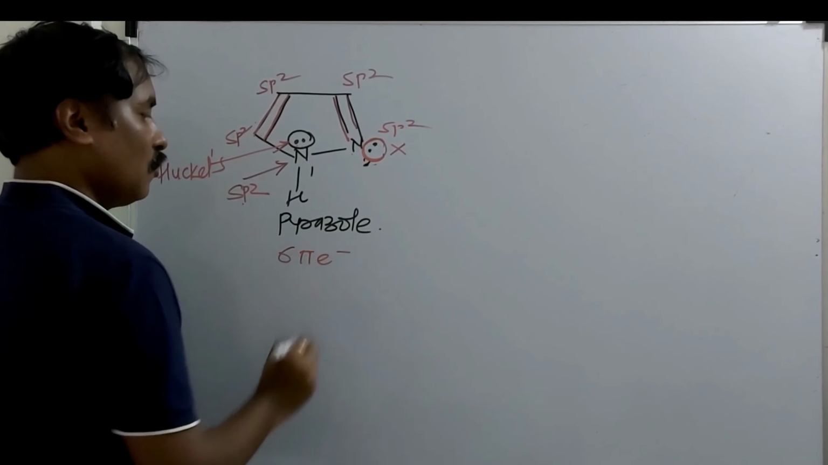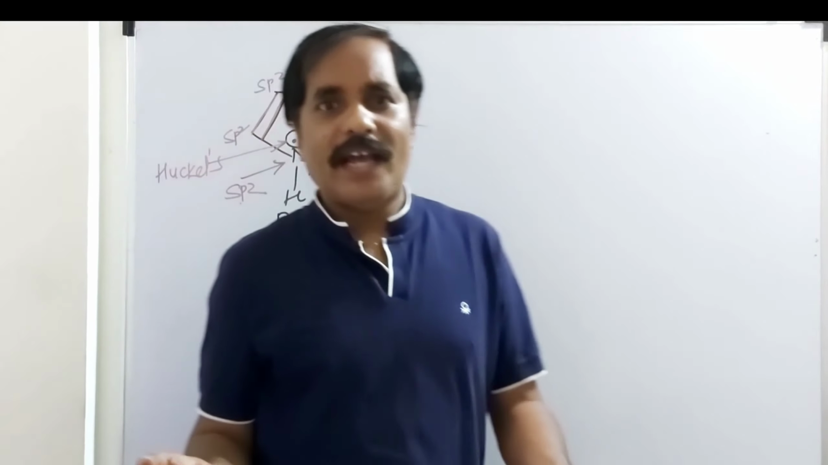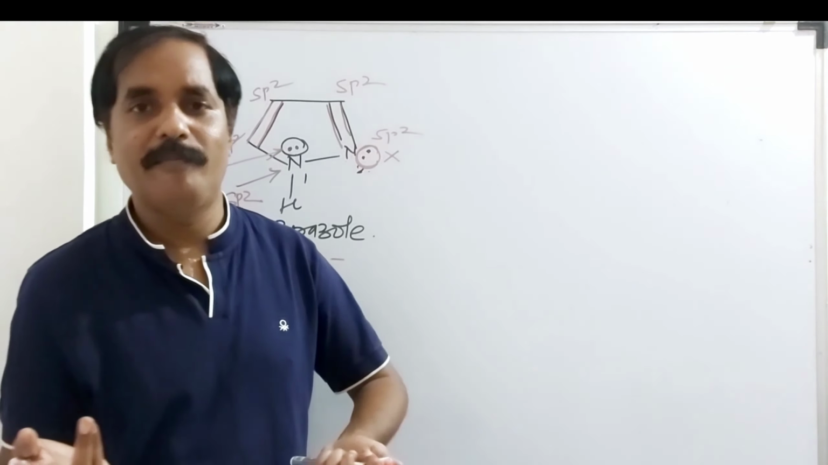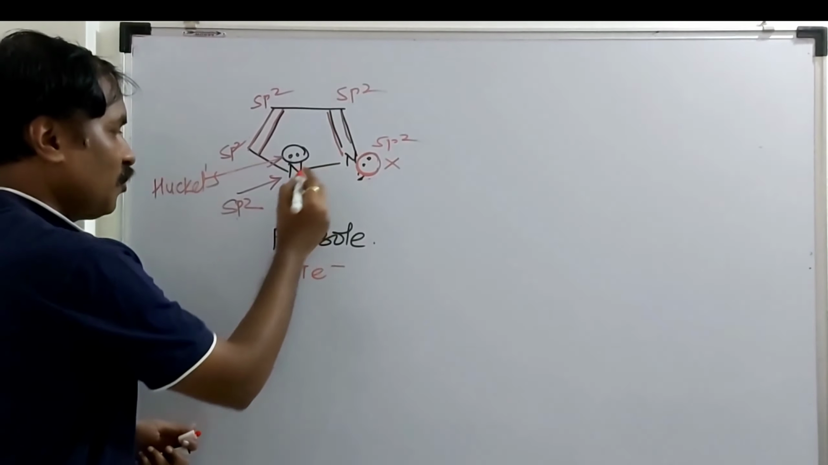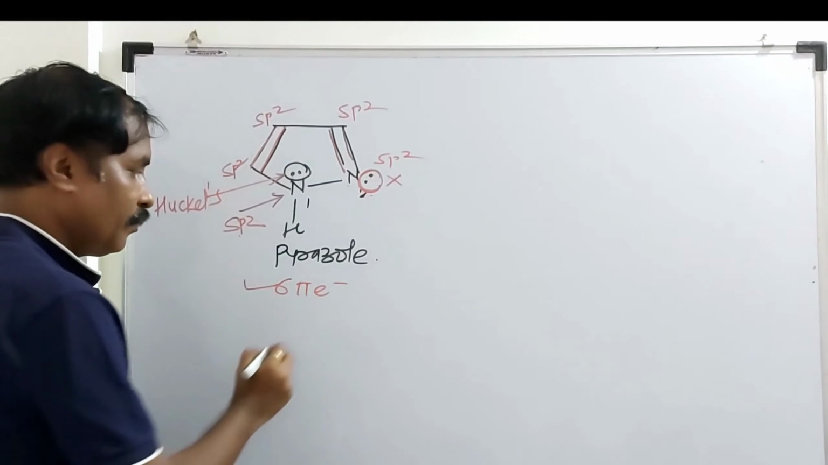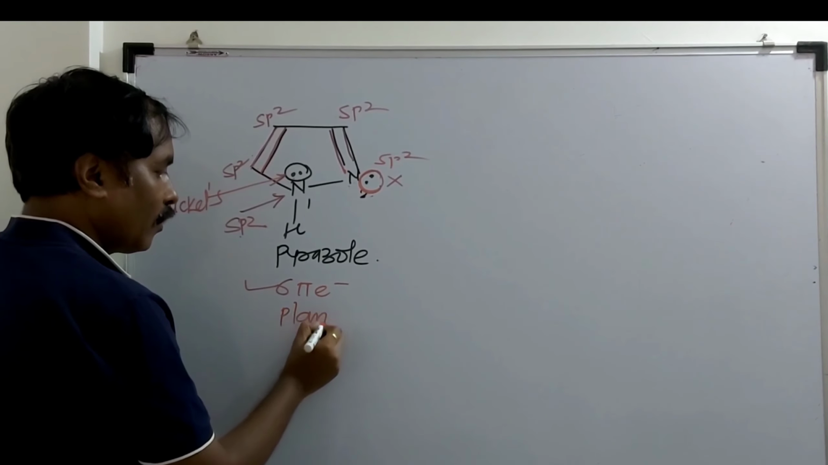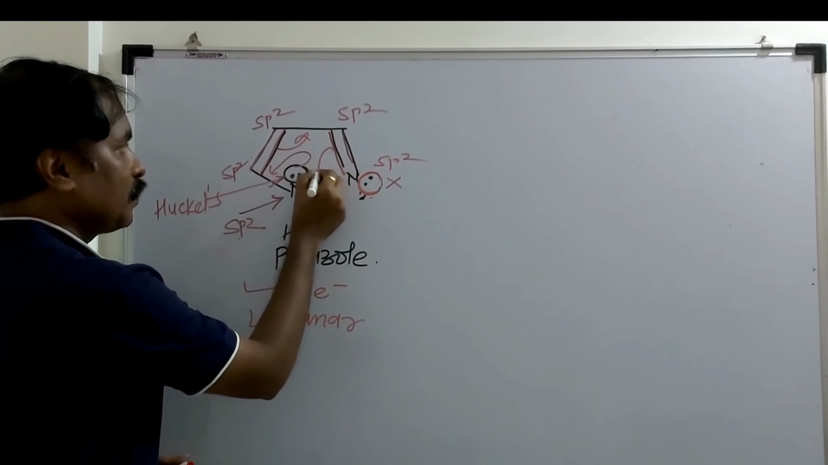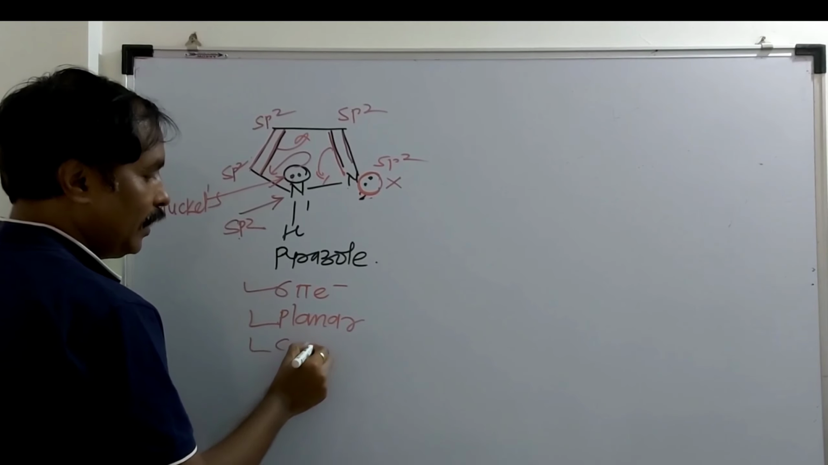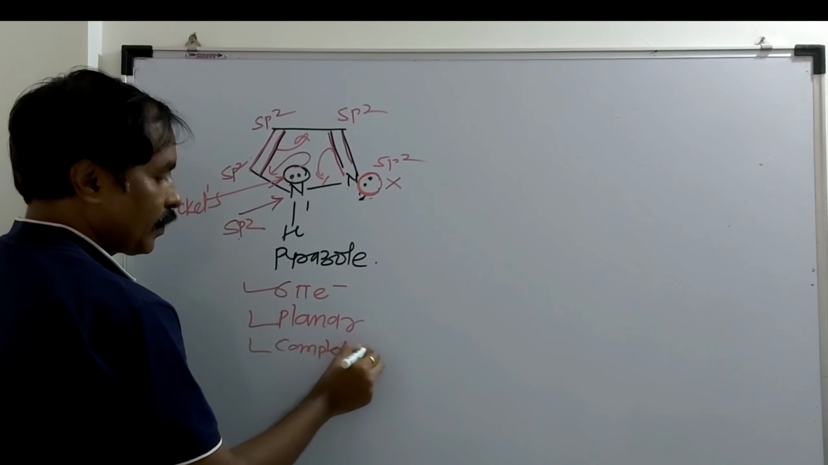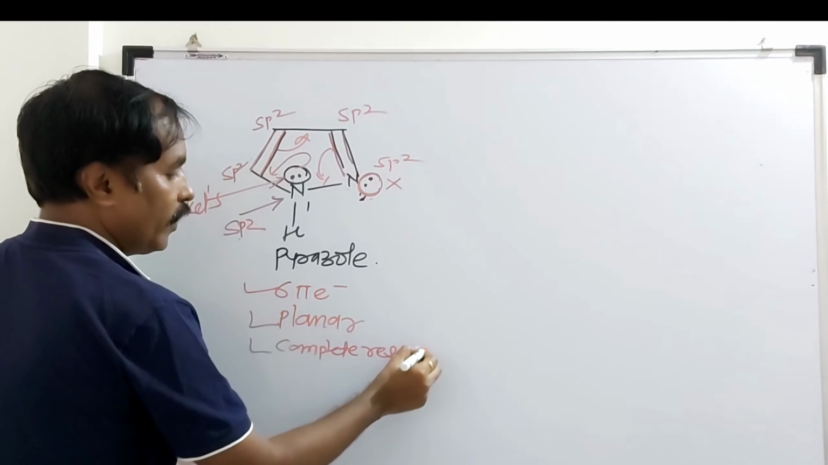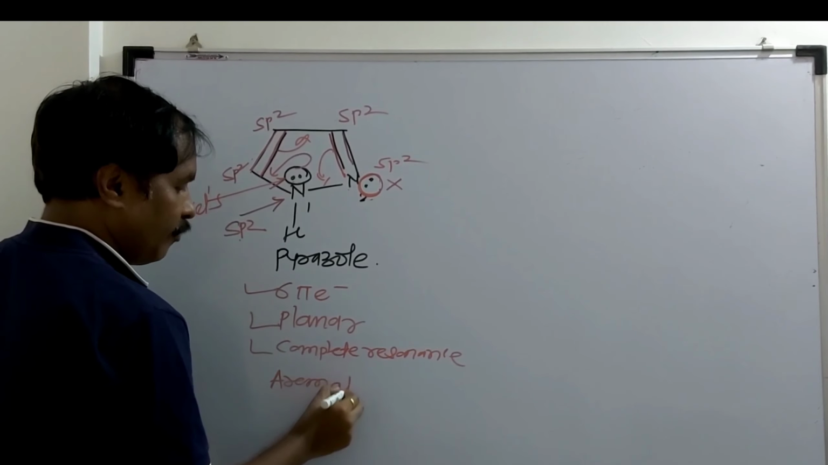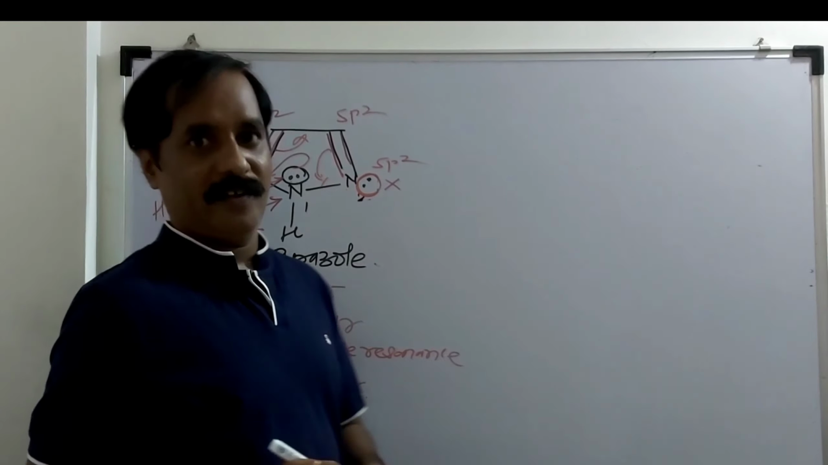6 pi electrons. And we know that a compound having 2 pi, 6 pi, 10 pi, 14 pi electrons might be aromatic. This compound is planar. It obeys Huckel's rule. The compound is planar, and there is complete resonance. And the compound is aromatic. Pyrazole is aromatic.